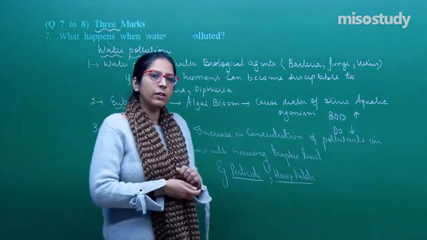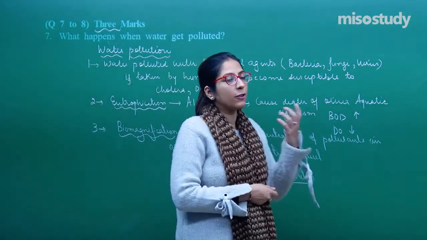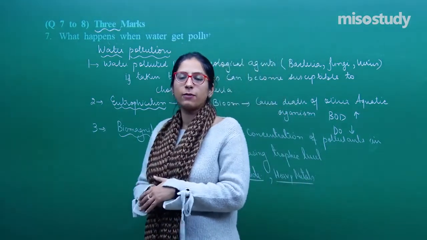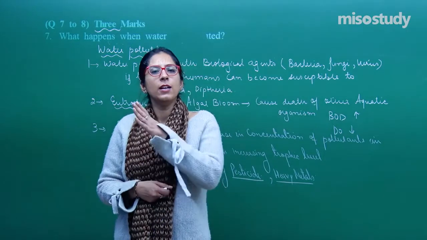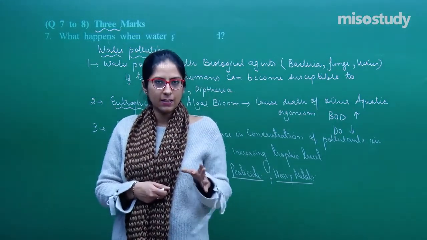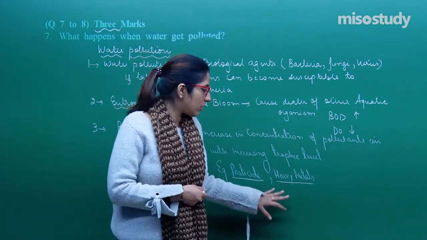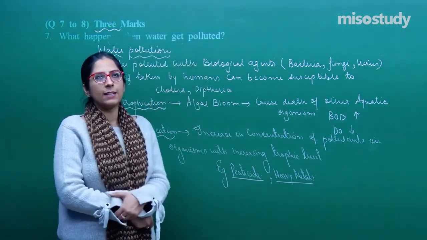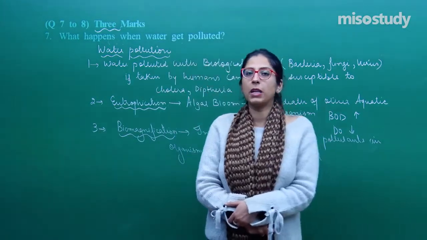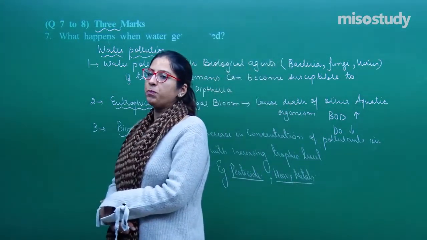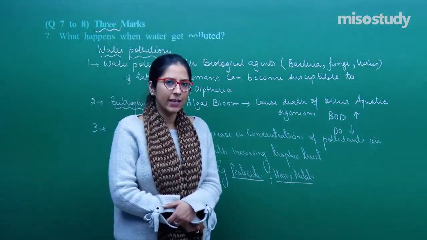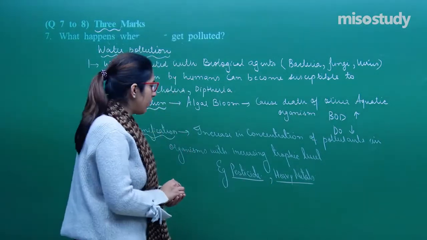They will get accumulated into the phytoplankton, which will get accumulated into the small zooplankton, which will get accumulated into the small fishes and the large fishes. So, with due time, the concentration keeps increasing and increasing. This is termed as biomagnification. For example, let's take mercury. If mercury gets accumulated into our body, this causes Minamata disease. And similarly, when cadmium gets accumulated, it can cause Itai-Itai disease, right? So, these are the examples you can give.